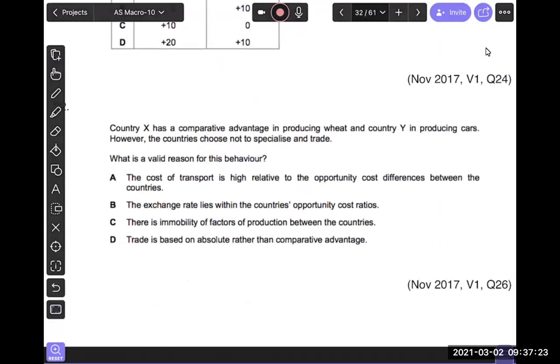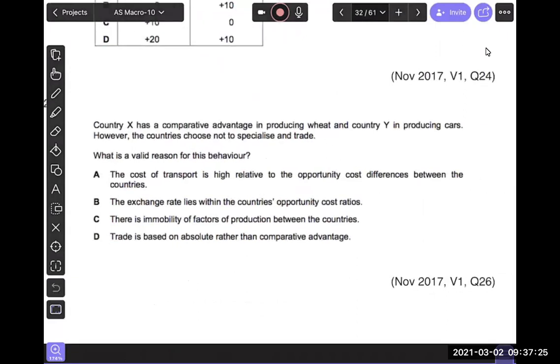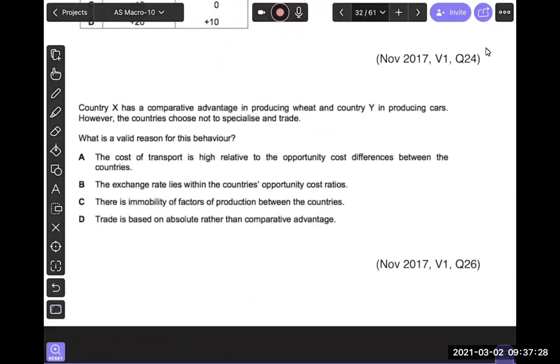Guys, what's the answer for this one? Country X has a competitive advantage in producing wheat and country Y in producing cars. However, the countries choose not to specialize and trade. What is a valid reason for this behavior?